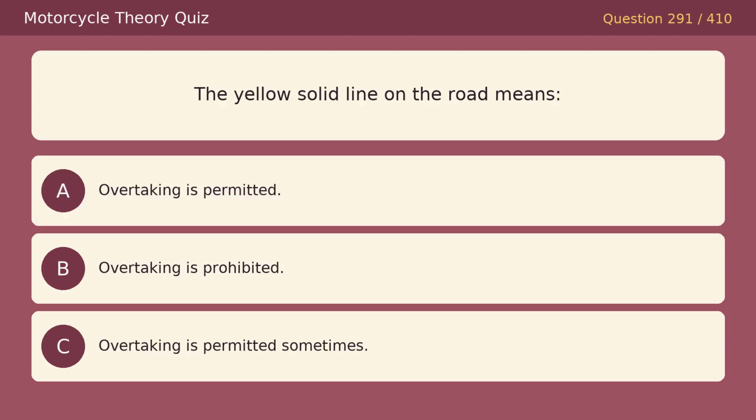The yellow solid line on the road means, option A, overtaking is permitted. Option B, overtaking is prohibited. Option C, overtaking is permitted sometimes. The correct answer is B, overtaking is prohibited.